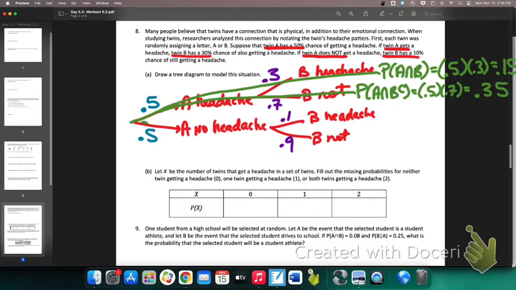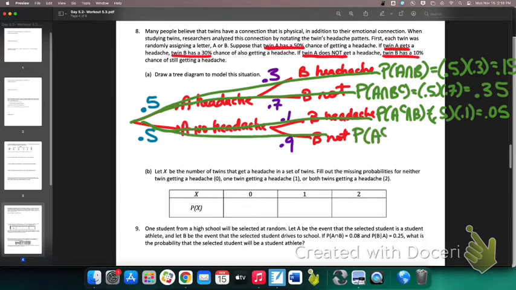It could be that A does not get a headache, but B does. So this is A does not, but B does. This is 0.5 times 0.1. This is 0.05. A does not get a headache, but B does. And it could be that A does not get a headache and B does not get a headache. A does not and B does not. Neither of them are getting a headache. Everybody's happy. No headaches here. 0.45.